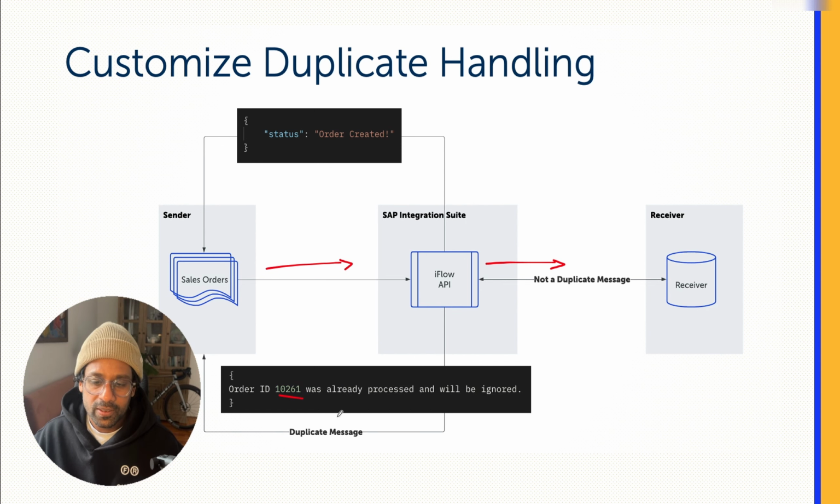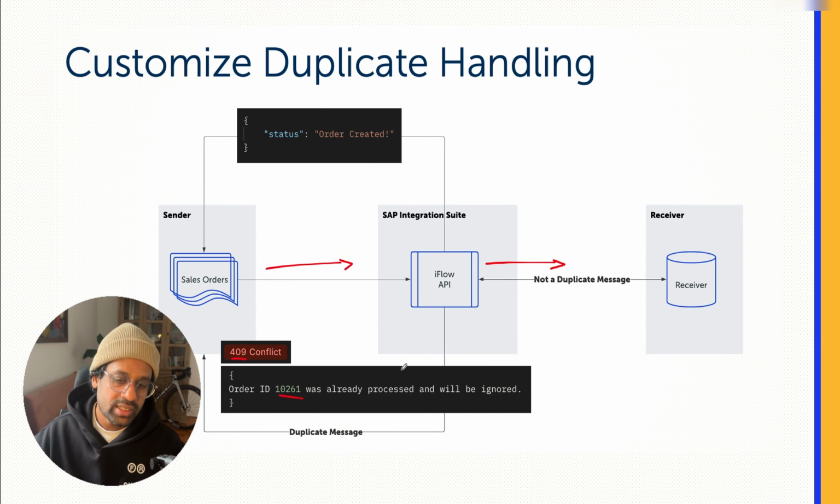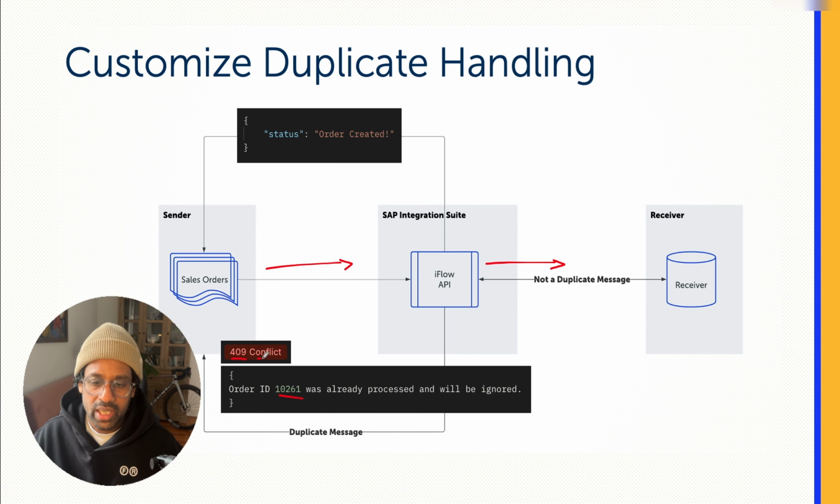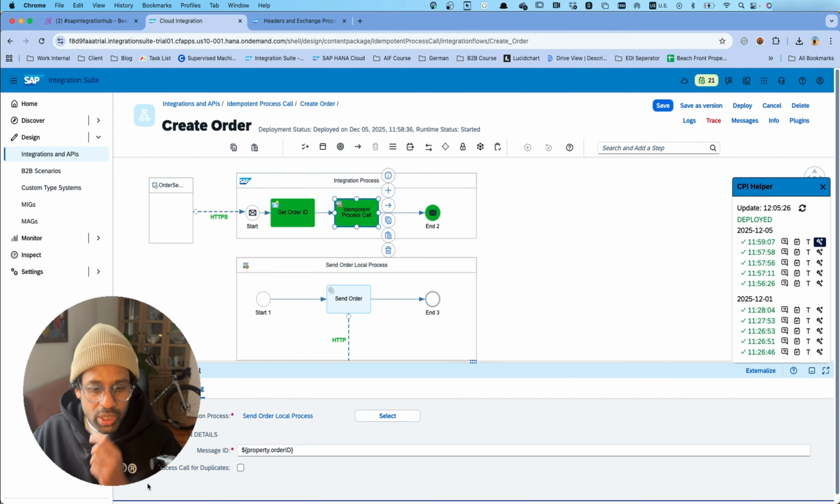Not only that, we will also send a meaningful HTTP response code. You can use something in the 4 series to denote it's a bad request. In this example, I will use the HTTP response code 409 to say it's a conflict. Since we have this skip process call for duplicates deactivated, we have to somehow identify whether this is a duplicate or not and send an appropriate response back to the message sender.